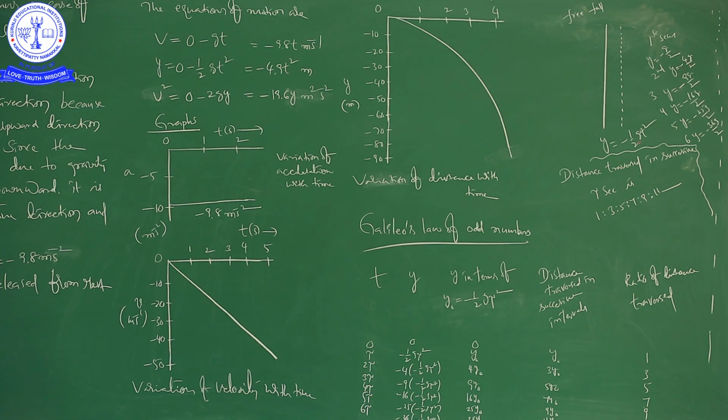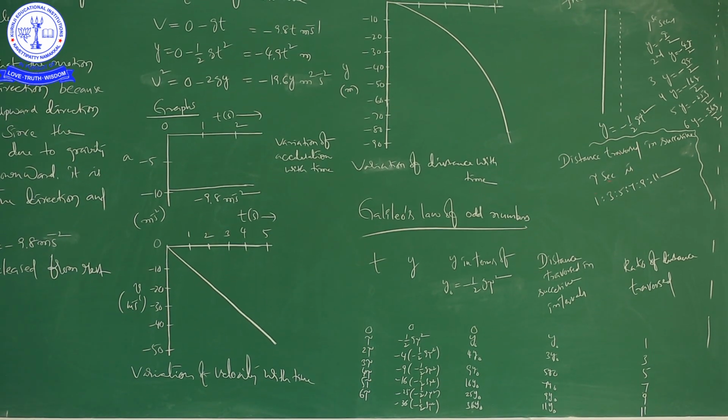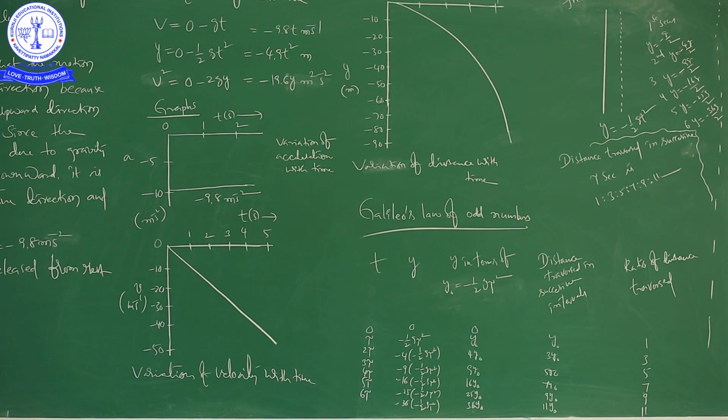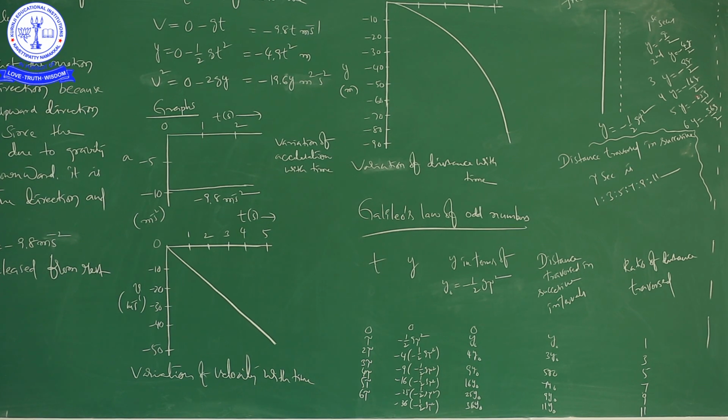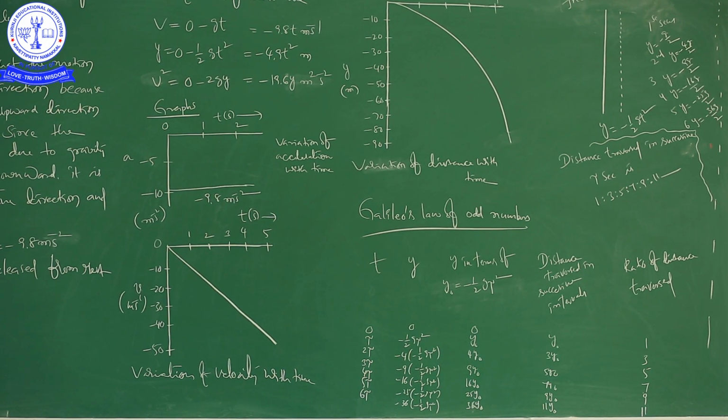After 3 seconds, that is 3 square 9, minus 9g by 2. Next, minus 16g by 2. Next, minus 25g by 2, minus 36g by 2, right. Here you can find the ratio of the distance travelled. So, it is minus g by 2, minus 4g by 2, minus 9g by 2, minus 16g by 2, minus 25g by 2, minus 36g by 2. If you find the ratio, then you will get like this.